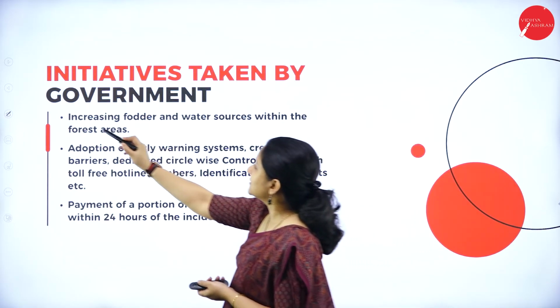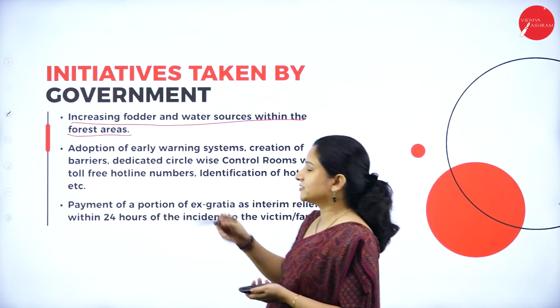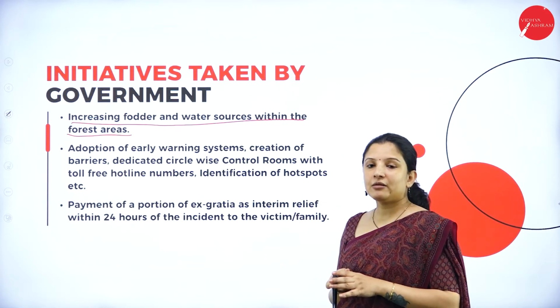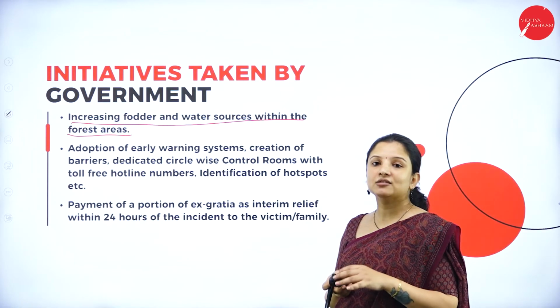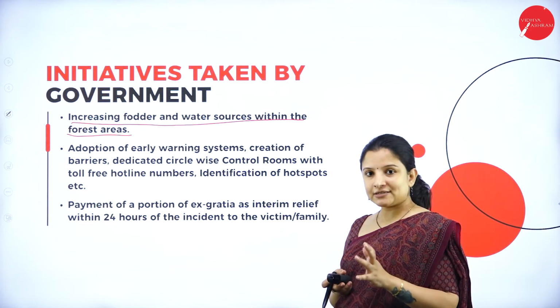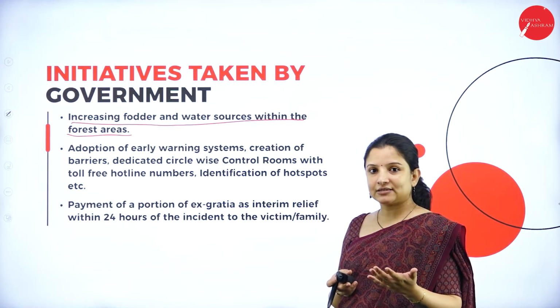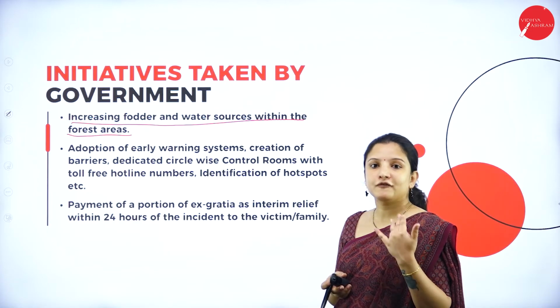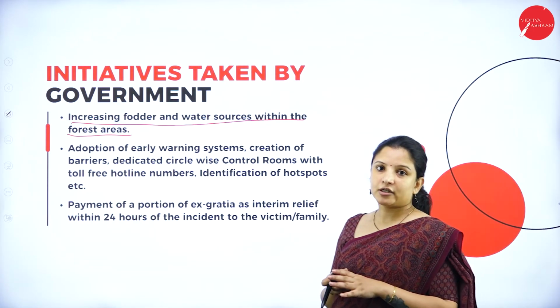Next is increasing fodder and water sources within the forest areas. During summers, animals come into the villages or human settlements in search of water and food. So instead, increase the number of water holes in the forest itself and increase the availability of food in the forest itself, then these animals will not enter villages.